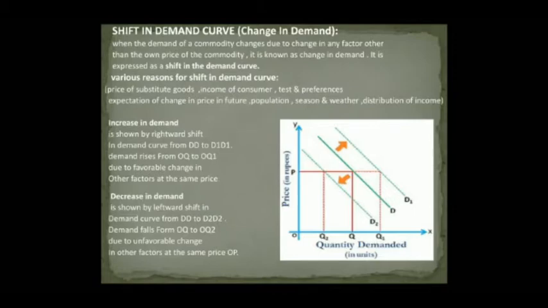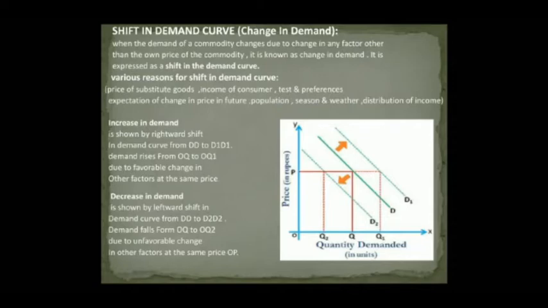Here are various reasons for a shift in the demand curve: change in price of substitute goods, change in price of complementary goods, change in income of consumer, change in taste and preferences, expectation of change in price in future, change in population, change in distribution of income, and change in season and weather. Let us understand the concept of shift in demand curve with the help of a diagram.